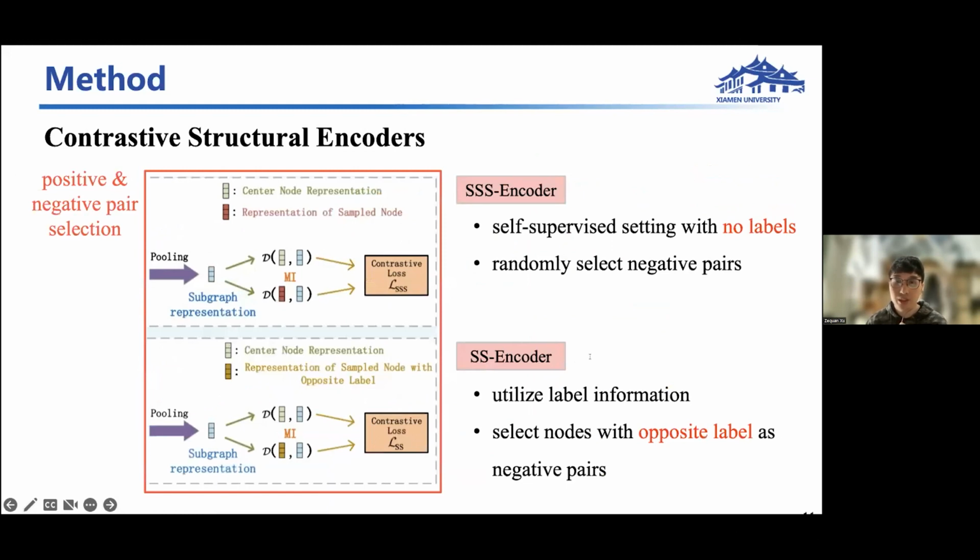And the key step in the constructive structure encoder will be the selection of positive and negative pairs. So based on the involvement of the label nodes or not, the strategy differs and forms the two encoders here. The first, SSS encoder, is designed for the complete self-supervised setting without any labels. Thus, it treats each node and its subgraph as a positive pair and randomly selects another node to generate the negative pair. And the second, SS encoder, is designed under the supervised setting to utilize the label information. For each node subgraph pair, it randomly selects another node with opposite label as the negative pair.